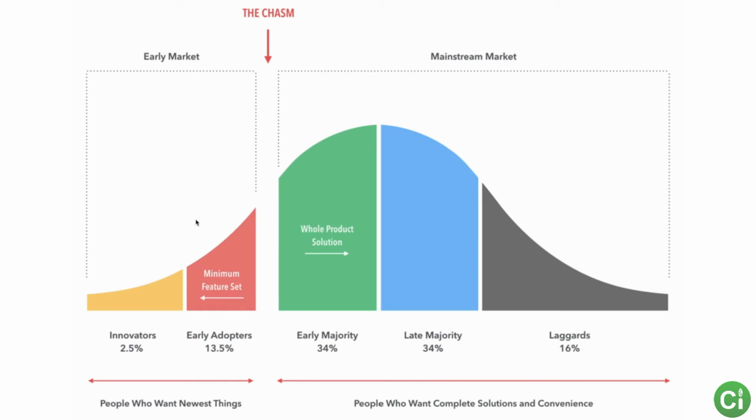And before I do that, I want to cover, this graph is from a book called Crossing the Chasm. They describe the chasm as crossing this big gap between the early adopters and the early majority. This group of people are people who want the newest things. And this specifically is where we're at right now, in innovators. We don't even have the minimum feature set. We are very, very close to the minimum feature set, but we are not there yet. And so open during construction, what does that mean? We are here, right? We have things that can be done, right? But we don't have the minimum feature set completed yet. We will be transitioning into this period soon, but we also have designs and everything planned for what this will be later, right? So we're on that progress.